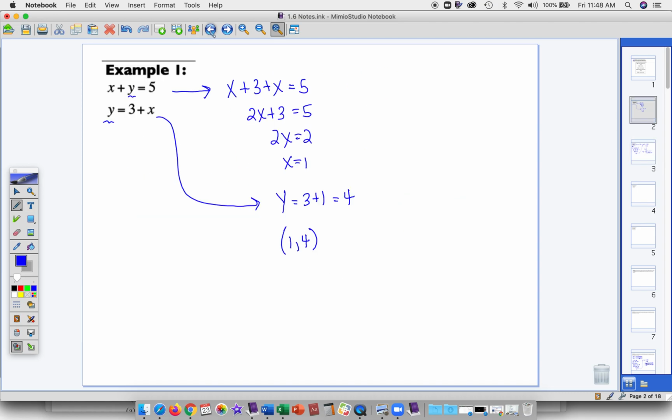Okay, so going back to the first example, if we check this one, we have 1 plus 4 equal to 5. That's true. And then y is 4. So we end up with 4 is equal to 3 plus 1, and that is true.